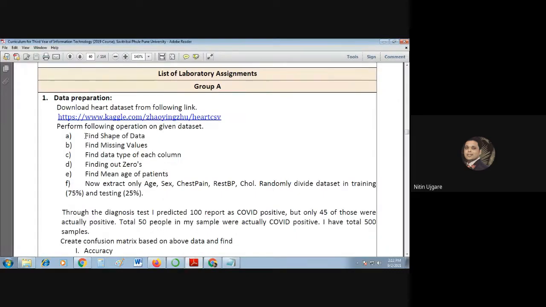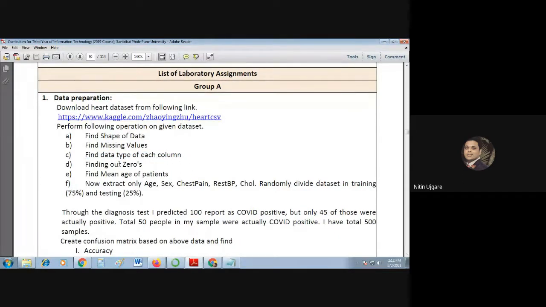As part of this assignment, our first task is to find out the shape of this data set. Then find the missing values in the data set. If some row has some missing values, then we have to find it. Again, find the data type of each of the columns.